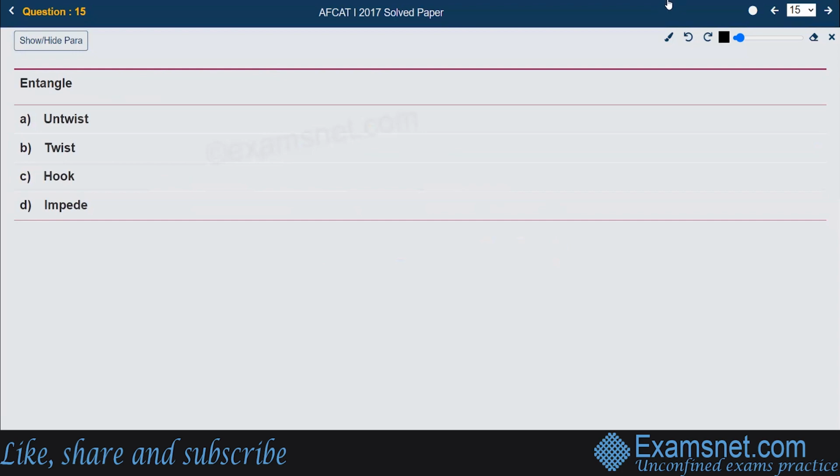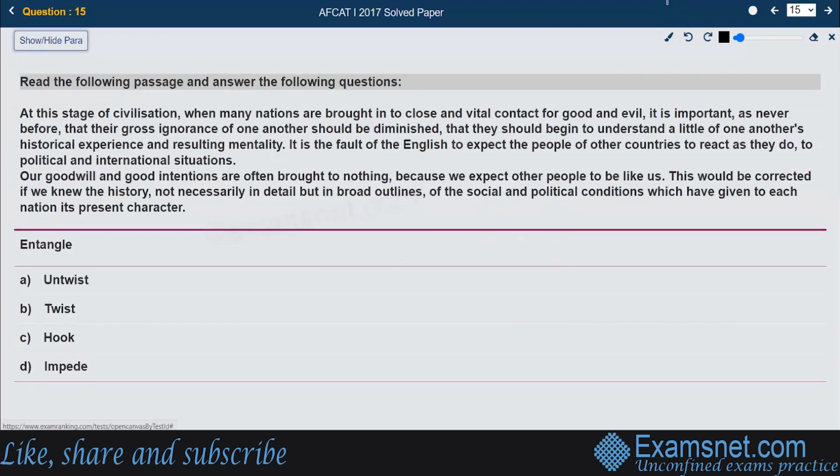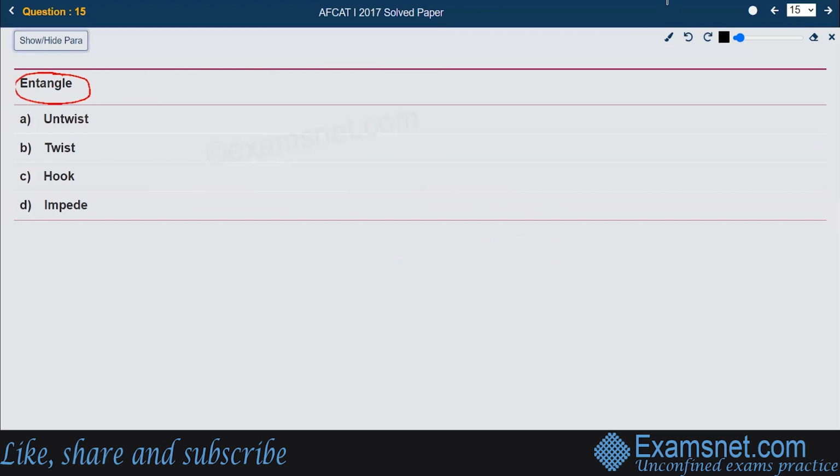Next, entangle. We are again supposed to find out the opposite of the word entangle. If something is entangled, it has too many interconnections. If wires get entangled with each other, they are into each other in so many ways that it is difficult to solve them and make them separate. That is what entangle means.